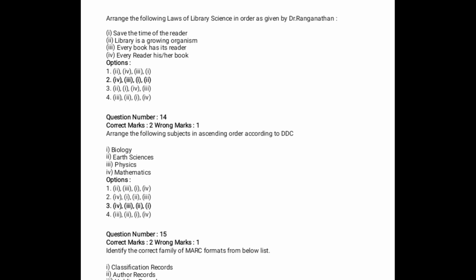Next, question number 14. Arrange the following subjects in ascending order according to DDC. DDC numbers and subject names are given out of four options: biology and earth sciences, physics and mathematics. You are all aware of the DDC numbers as library professionals, so you can easily find out. The correct sequence as per DDC number is mathematics first, physics second, then earth science and biology. So option 3 is the correct answer.